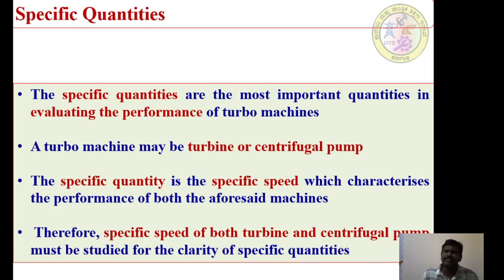As turbine is available and centrifugal pump is available, the specific quantity is the specific speed of a turbine and the specific speed of a centrifugal pump. Therefore, the specific speed of both must be studied for the clarification of specific quantities.